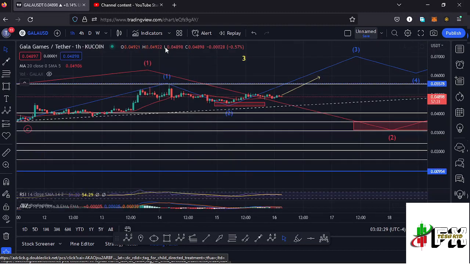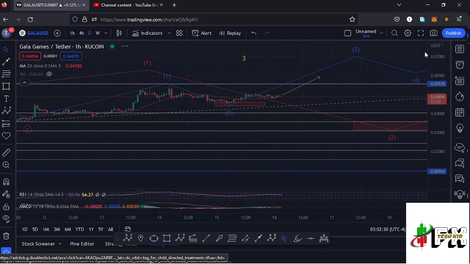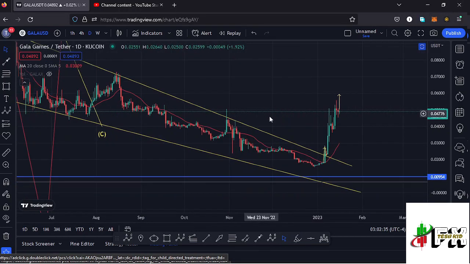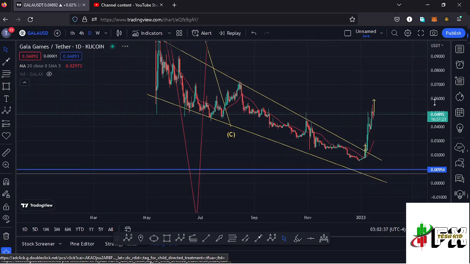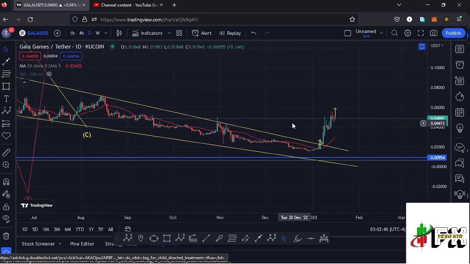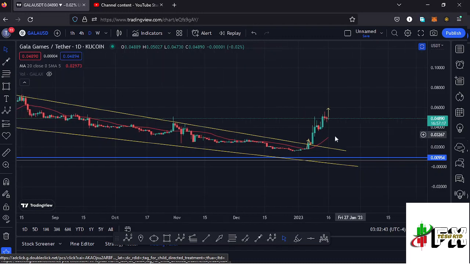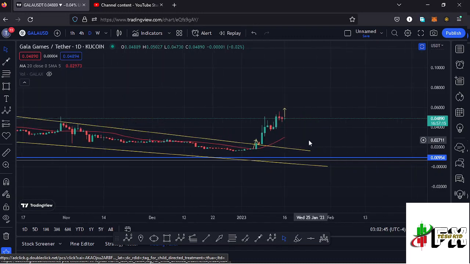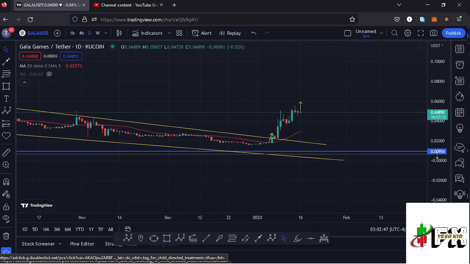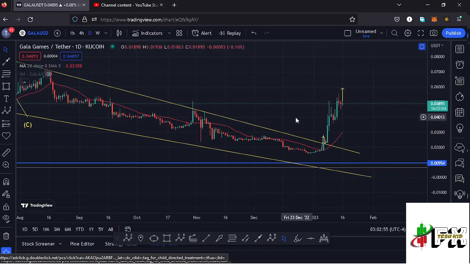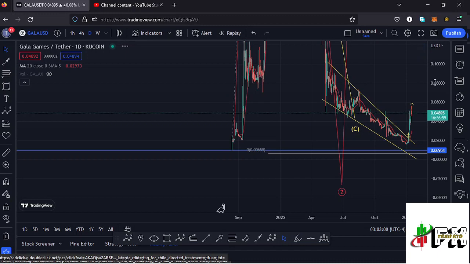And jumping to the daily chart to give you the long-term scenarios that I'm expecting to play out. Here on the daily chart, you can first see that we had this falling wedge that was supposed to give us a breakout to the upper side, and after managing to break above the 20-day MA, we continued pushing higher, so a breakout out of the falling wedge. We even saw a retest of the upper trend line of the falling wedge before we continued pushing even higher. That is what I was expecting here on the daily chart out of that chart pattern.